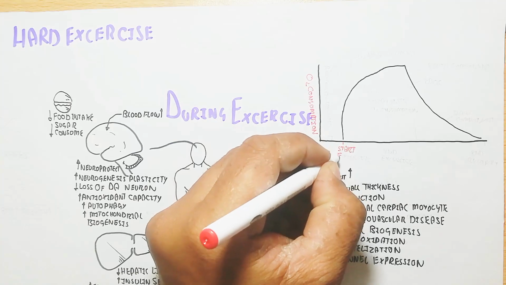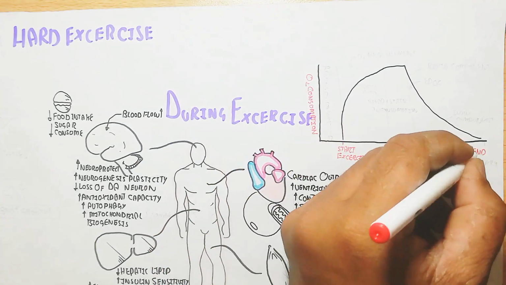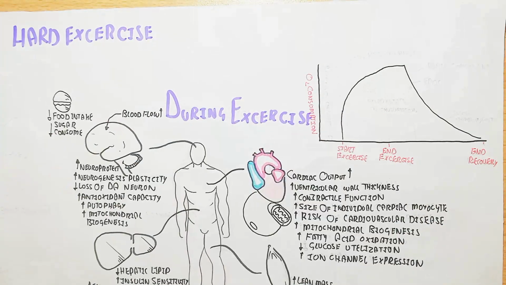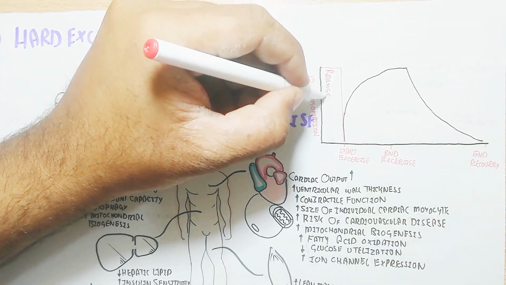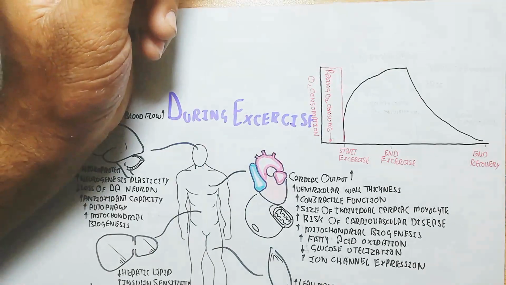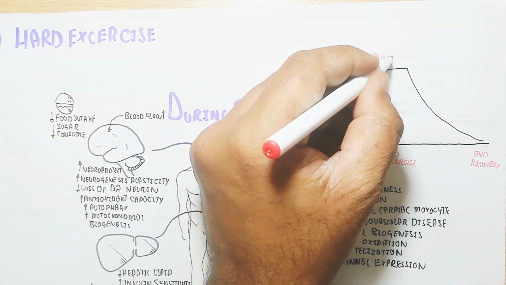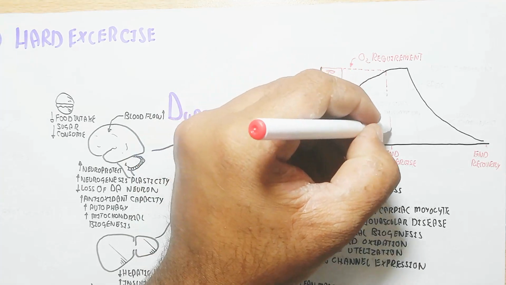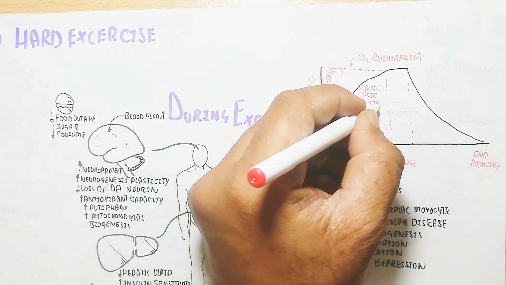Here is a graph showing oxygen consumption on the vertical axis, while the horizontal axis shows the start, exercise, and recovery phases. This is the oxygen consumption during the resting time, and this is again during the exercise. The oxygen requirement will be more, but the oxygen consumption is less.